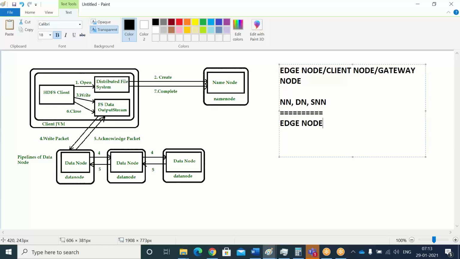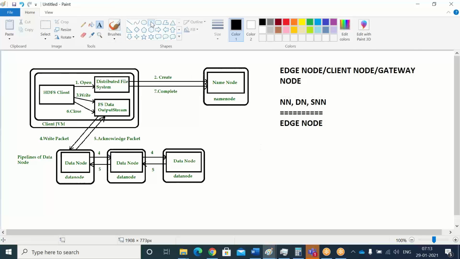Client node is nothing but, see, this is the entire cluster. You don't have access to enter all the nodes. If you want to access the cluster, you need some communicator, some communication is required, through which you can contact your cluster. That is nothing but the edge node. That means the edge node is also a part of the cluster, but through the edge node you are going to contact the entire cluster. So let me write a diagram.